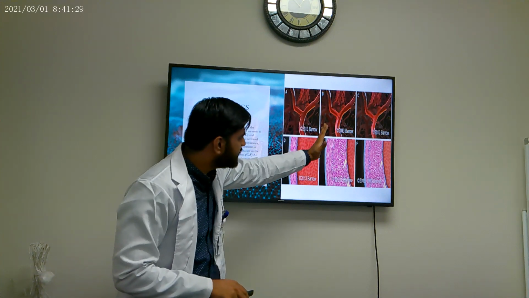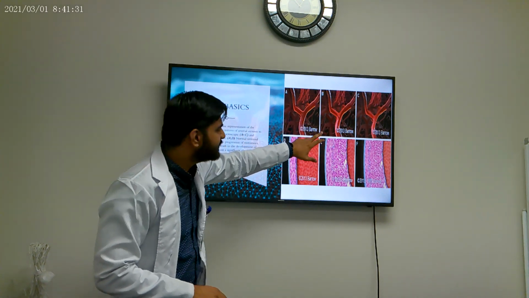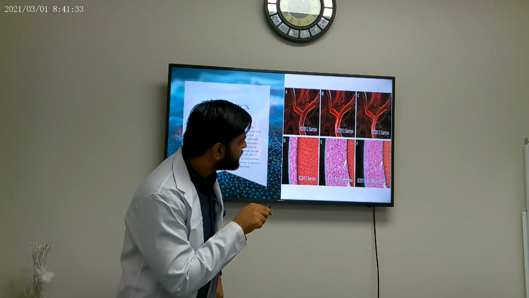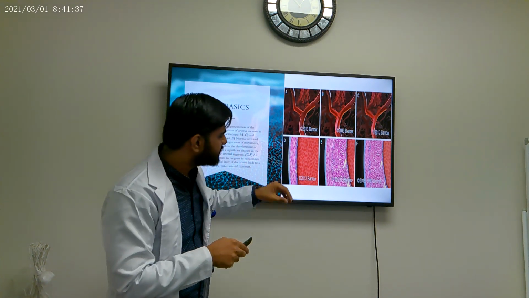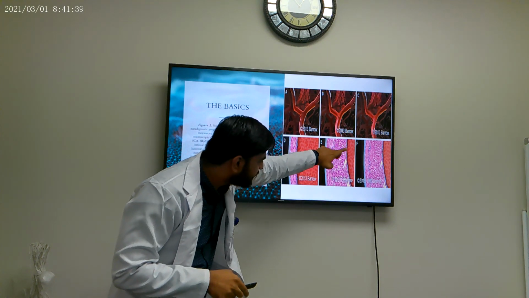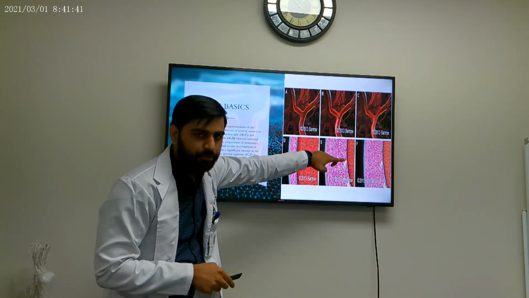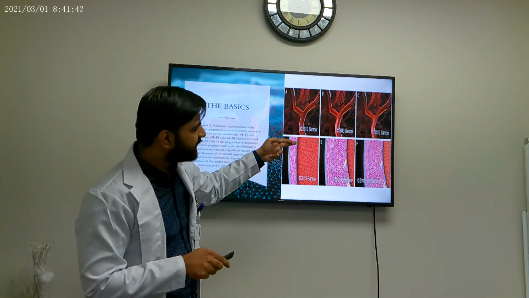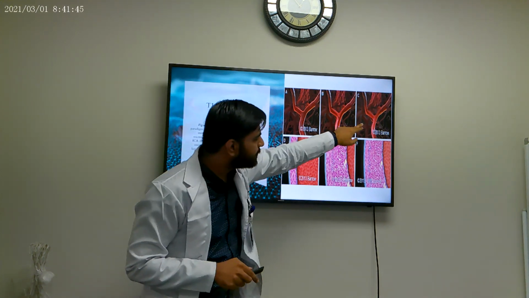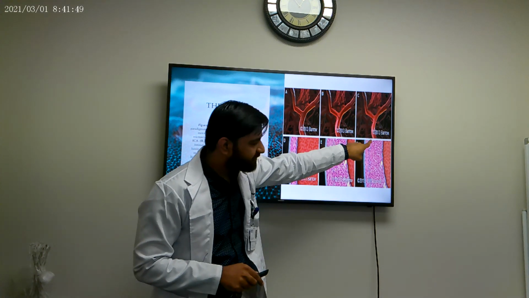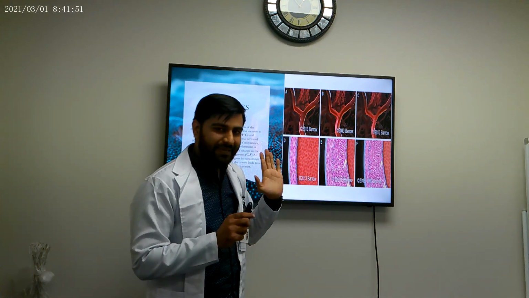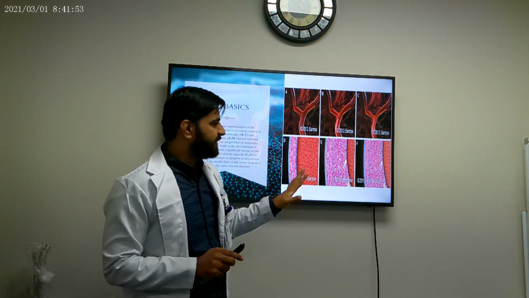Then we come to the early stages of the Moya Moya disease. As you can see, the lumen here is a bit decreased. The blood is pooling outside of the stenosis, and this is the intimal proliferation. It's starting to narrow the lumen. As we move forward to the late stage, you can see the lumen is almost completely obstructed, and the intimal hyperplasia is out of control, and it is completely occluding the lumen of the vessel.